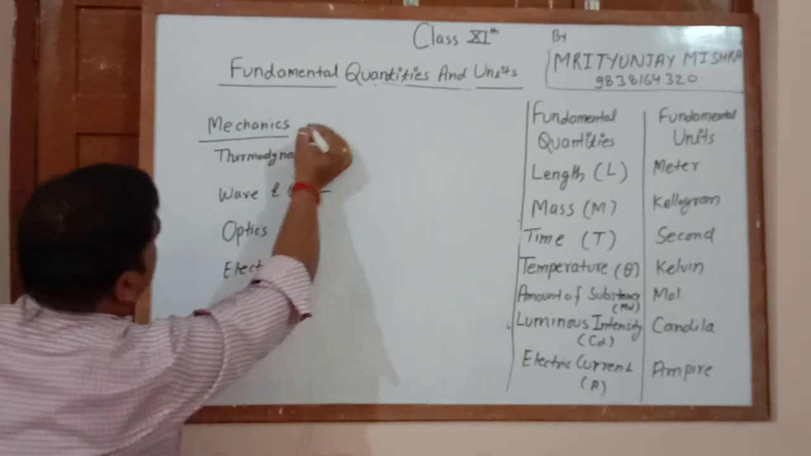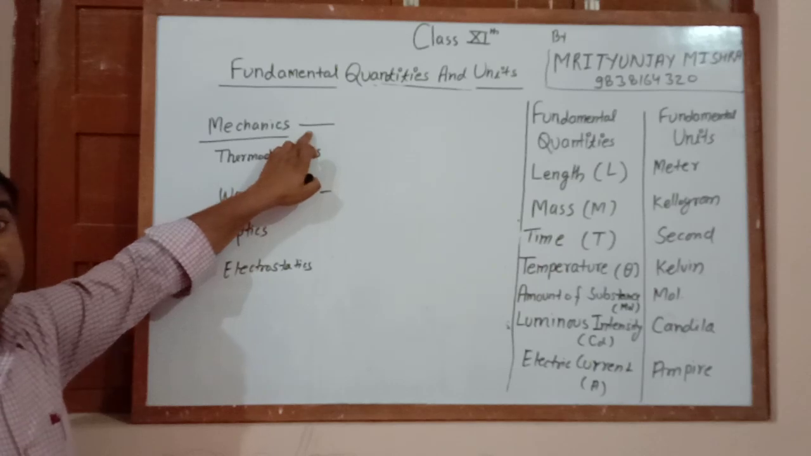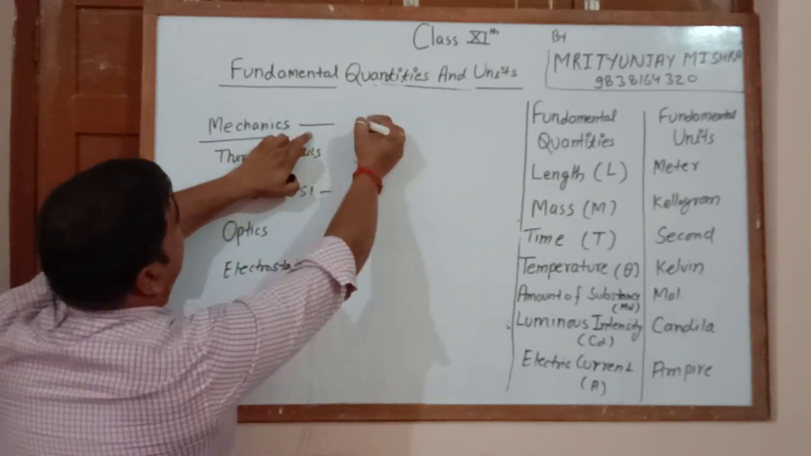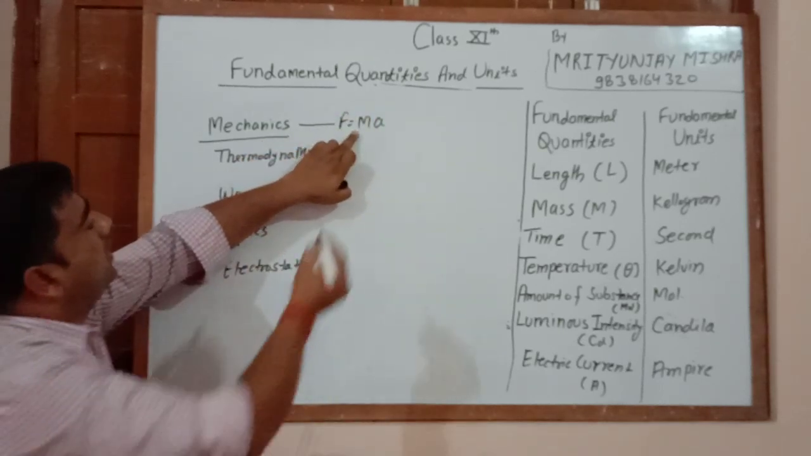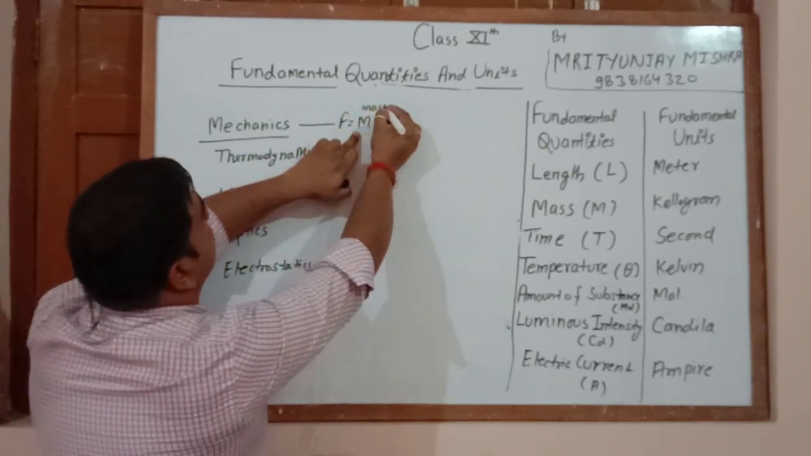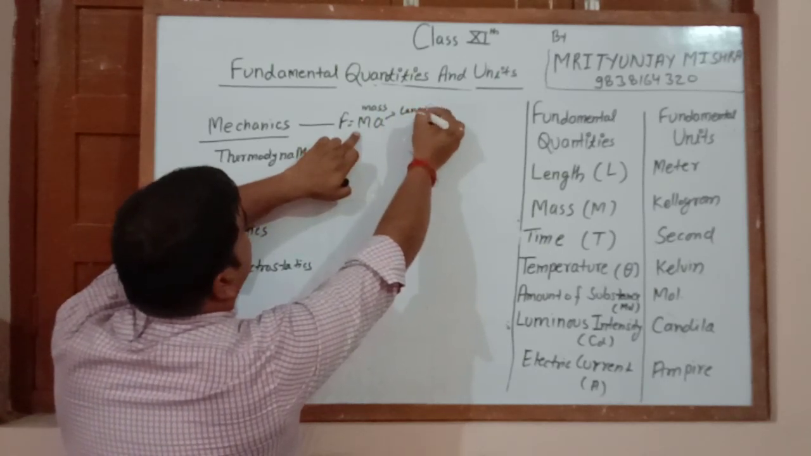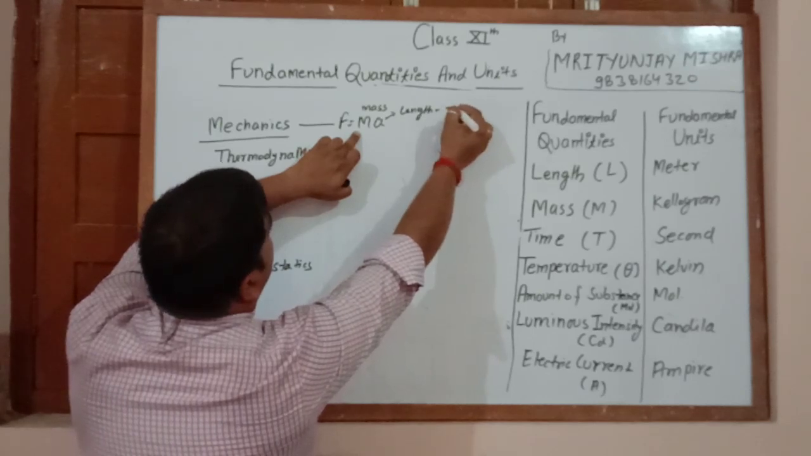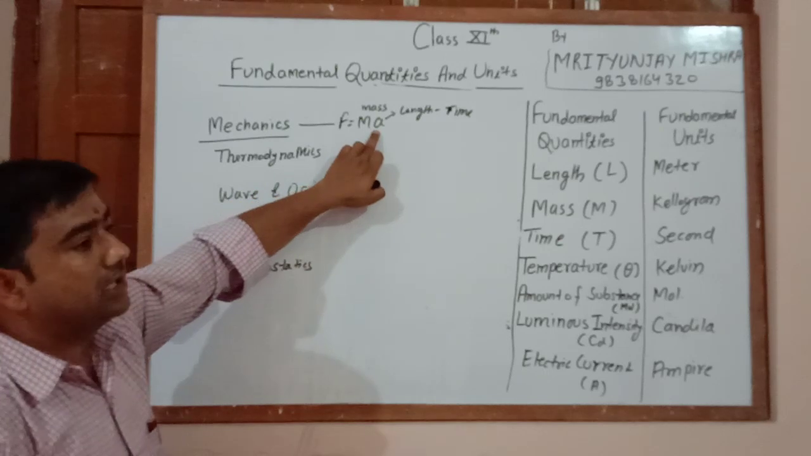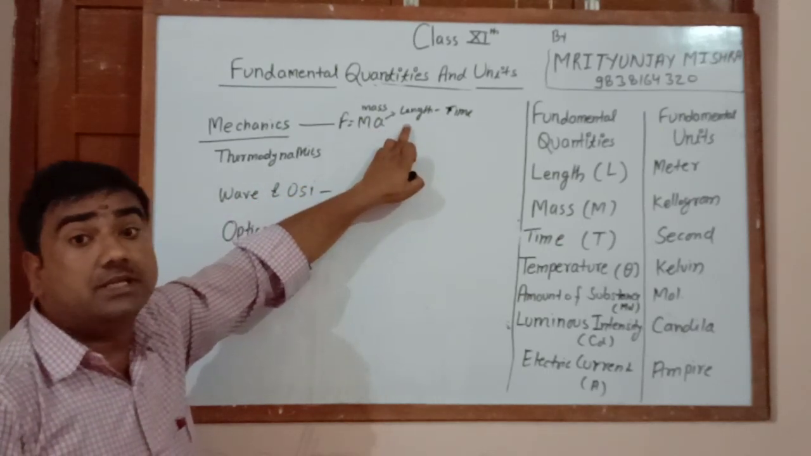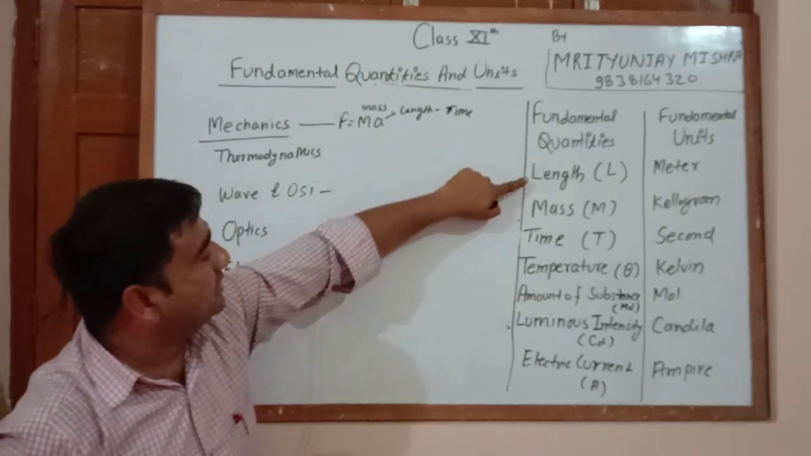And mechanics is totally based on Newton's law, and Newton's law is that F is equal to ma, where m is mass, a is acceleration, which involves length and time. You know the unit of acceleration is meter per second square. Meter is length, and time is second. So three fundamental quantities.